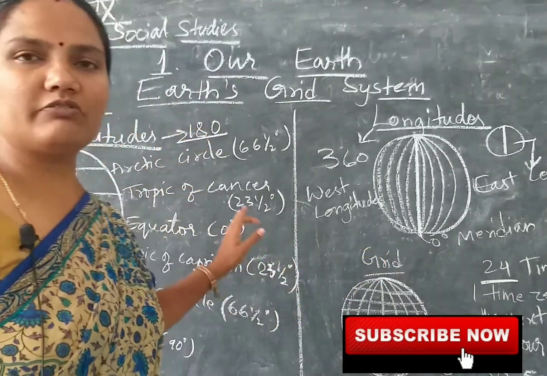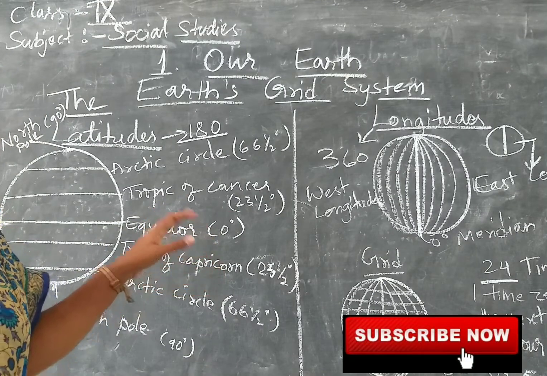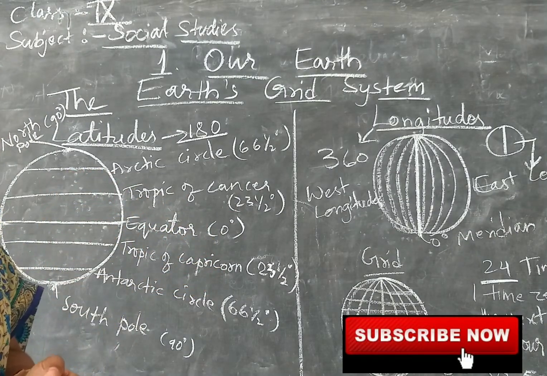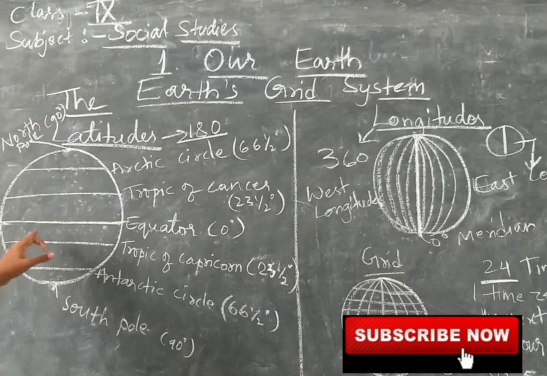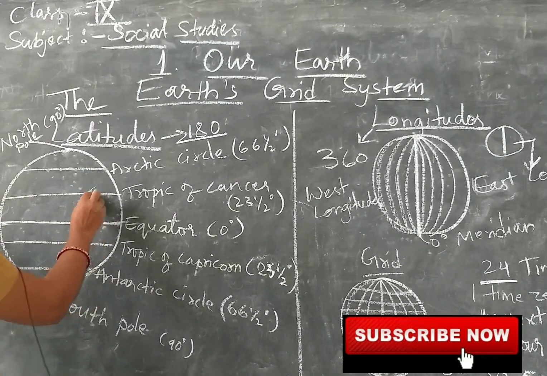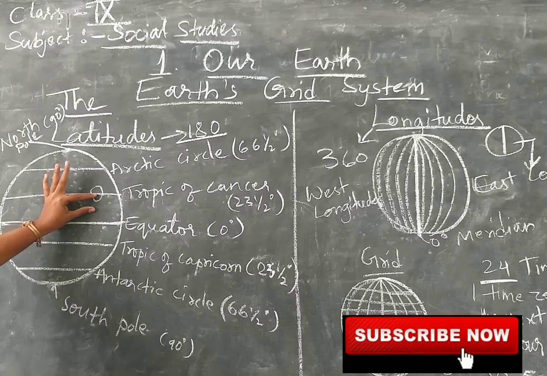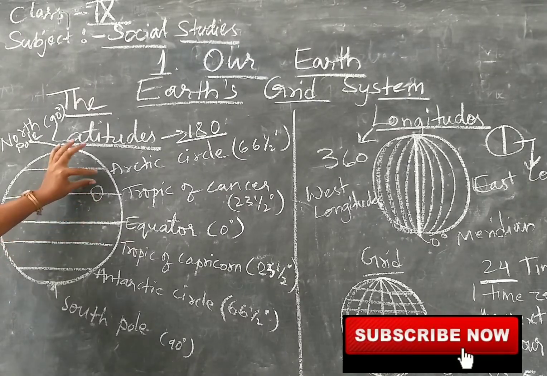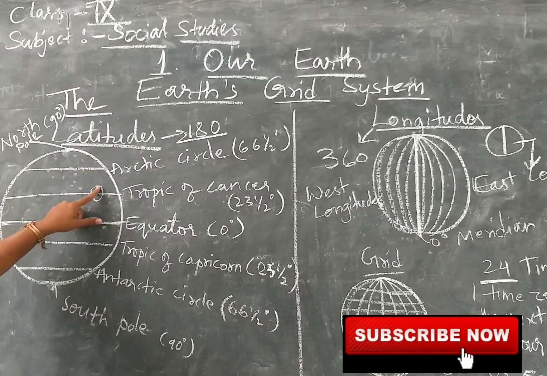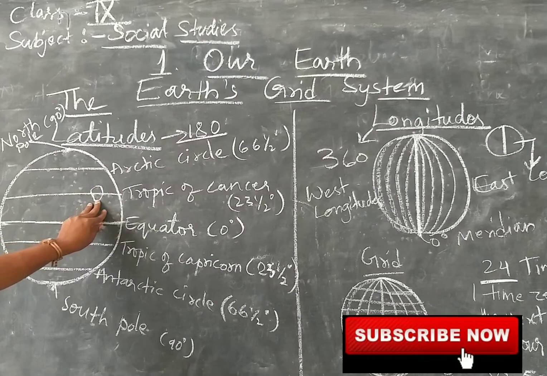Now you got clear why we draw latitudes and longitudes on the globe? To know the time, to locate the places, and to know the climate. With the help of these latitudes, suppose if India is here, you can say that South India is in the tropical zone, North India is in the temperate zone. Based upon this, you can estimate the climate of that area. Okay, in this way you can know the climate.